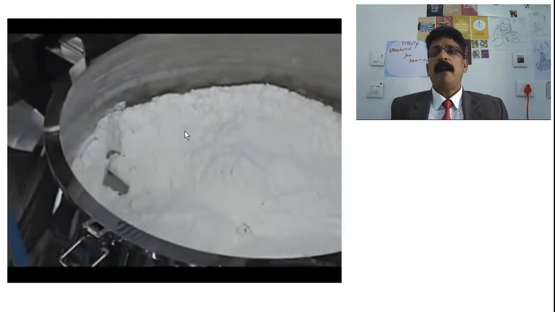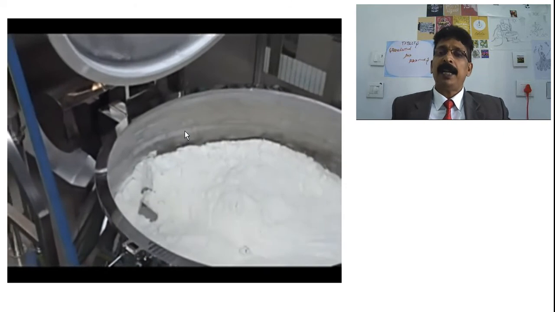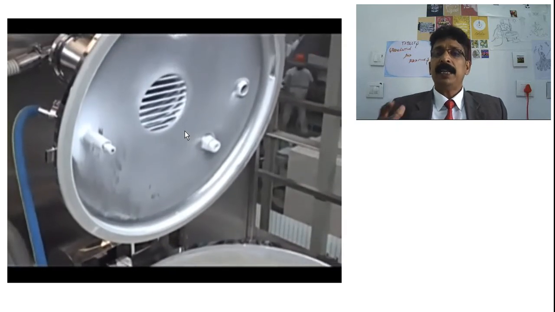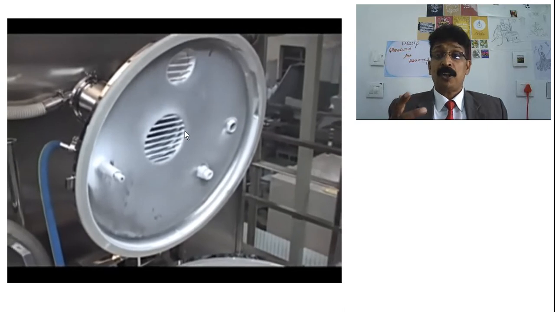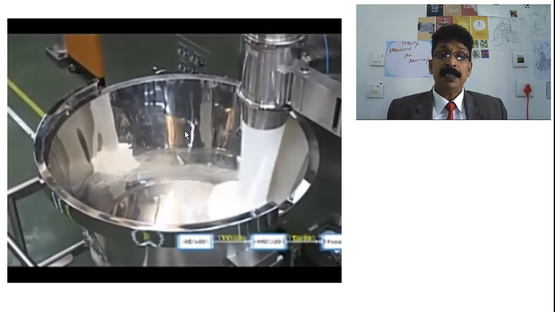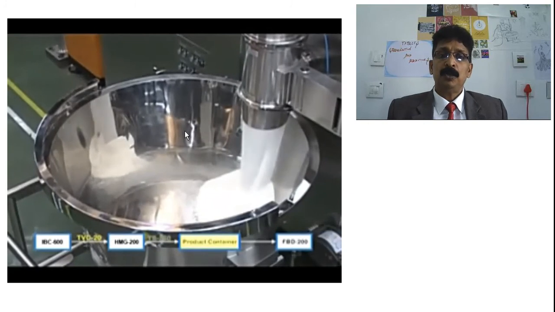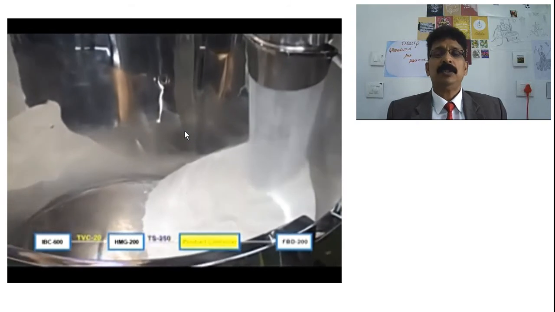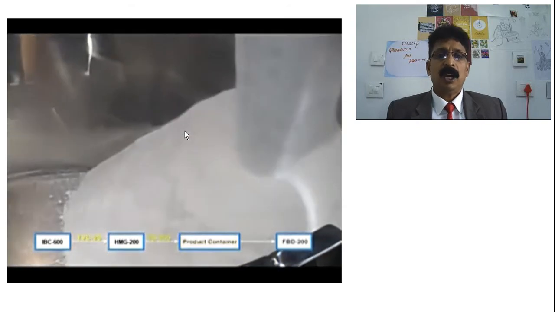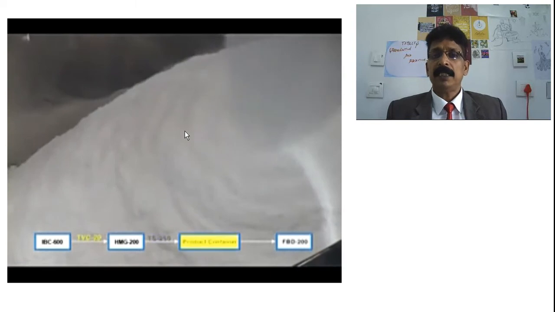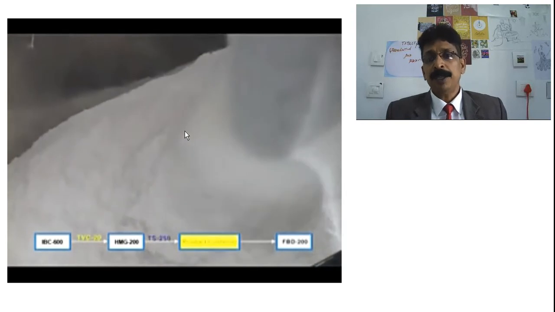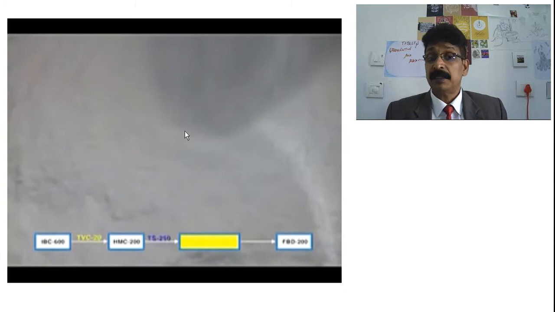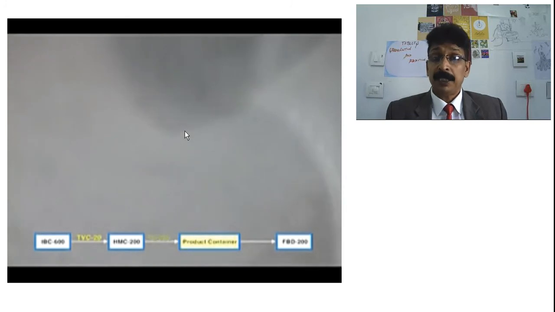So after knowing that the binder is properly added, and the binding paste is maintained to prepare the agglomeration of the powdered excipients, it will be removed into this fluidized bed dryer chamber and taken to the drying section. So now, after making the granules, they are removing them to the vessel of the fluidized bed dryer. See, it is granules, but they have some moisture, that is why the flow property has been a little disturbed.